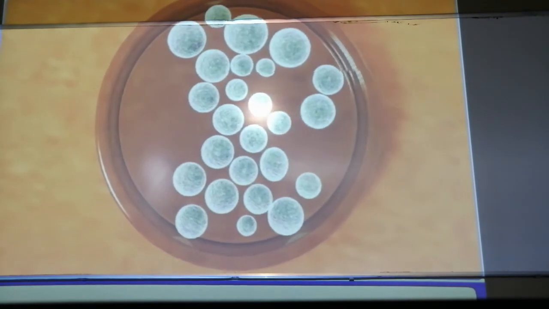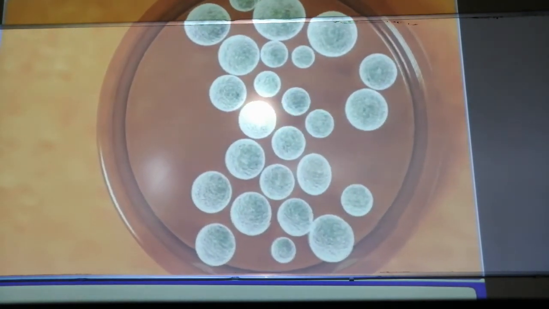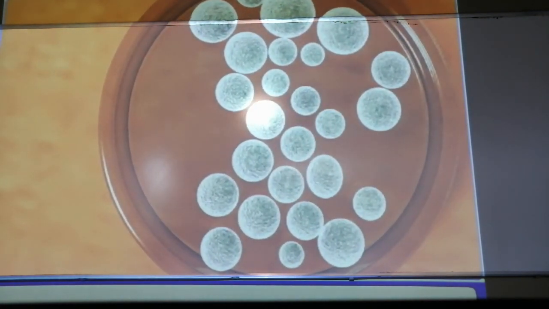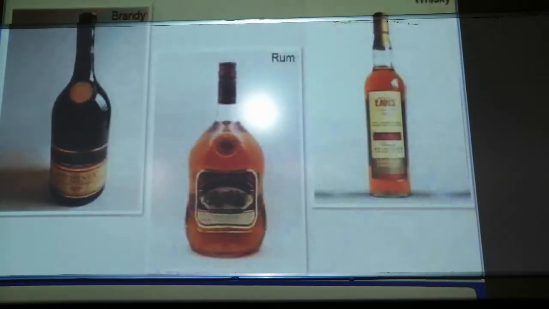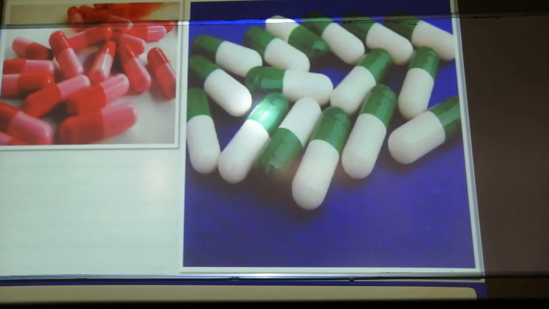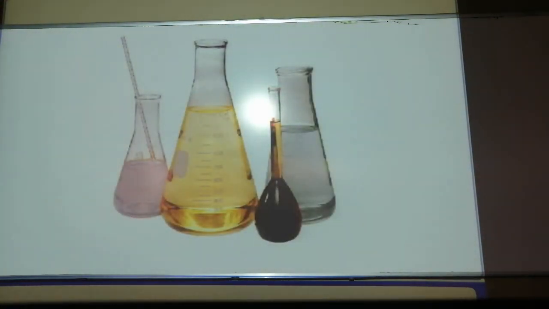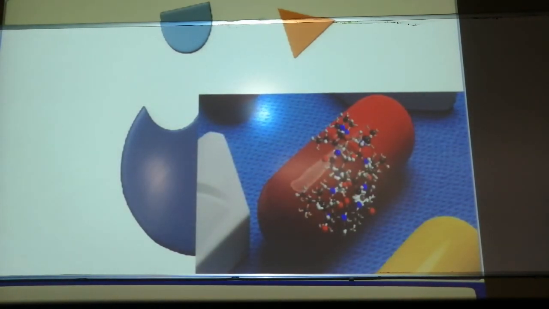Now these bacteria and yeast can be easily grown as colonies in petri dishes. So these are the various yeast and bacteria we have discussed, and they have various roles in forming brandy, rum and whiskey, and also in helping in the formation of antibiotics, citric acid, and enzymes and molecules such as cyclosporin A. They have a tremendous effect on the human system.